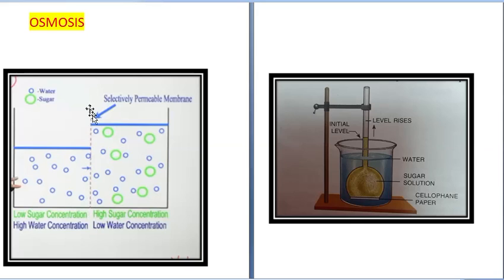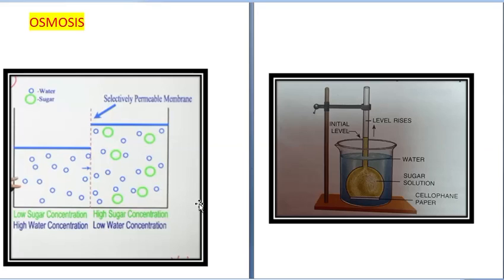And of course there has to be the third most important thing, that this movement is through a selectively permeable or semi-permeable membrane. A semi-permeable membrane allows water molecules to pass through it but does not allow the solute molecules to pass. Is it clear? So this is about osmosis.